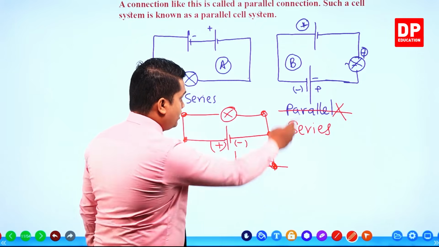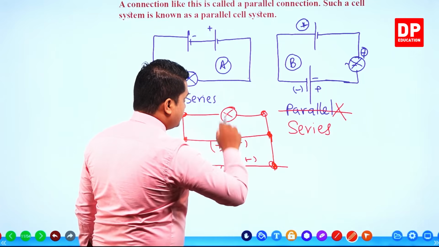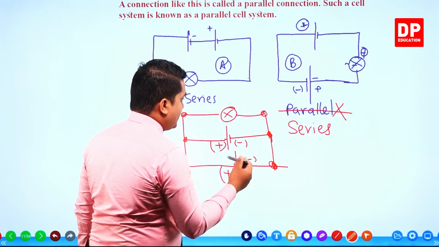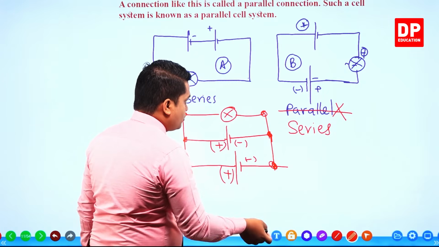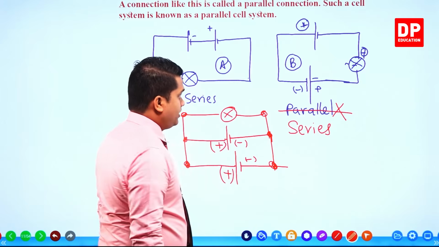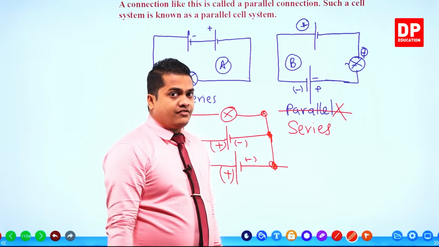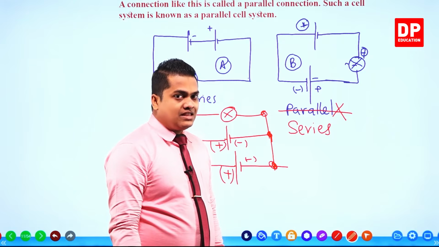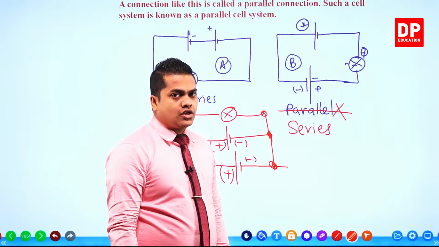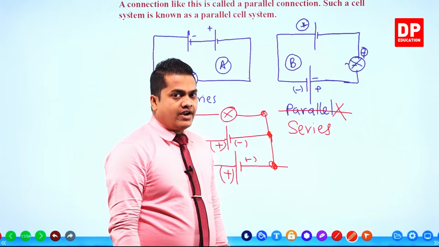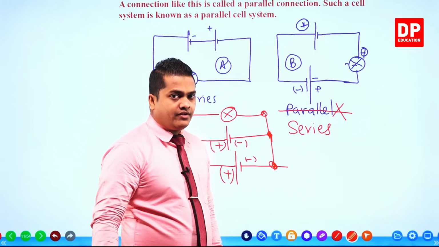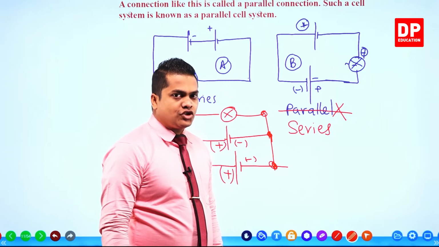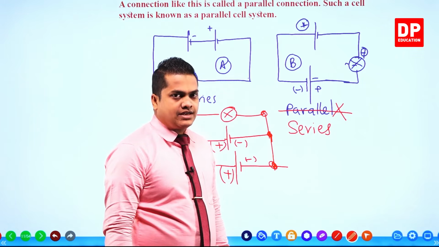However, by looking at these two figures, you might get a wrong conclusion that this is also parallel. But don't look at the figure, just look at the way the cells are connected to each other. If one cell is connected with the opposite terminal of the other one, then it is a series connection.